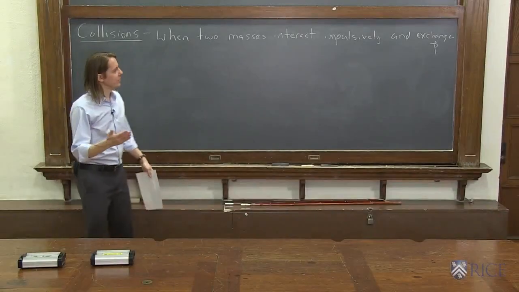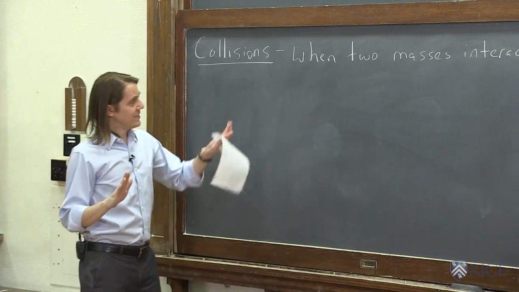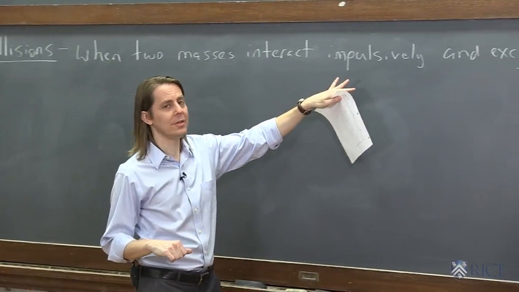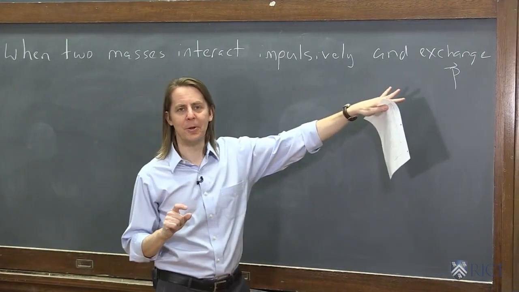Now we're going to talk about collisions. There can be a lot of really complicated collisions. We're going to start simple and just think about two masses. When two masses interact impulsively, and you know what that means now, big force, short time, they exchange momentum.